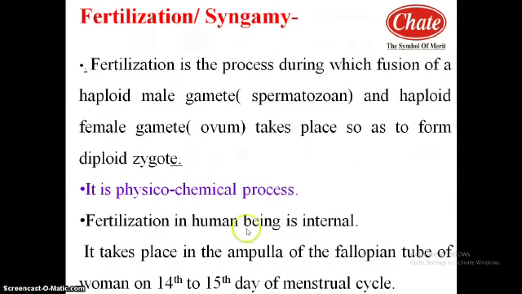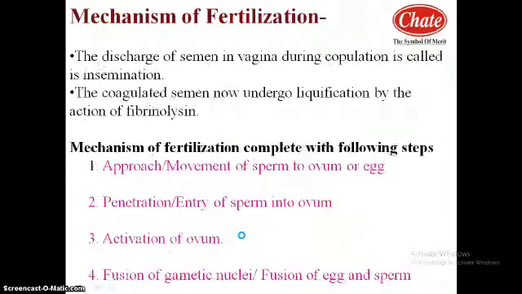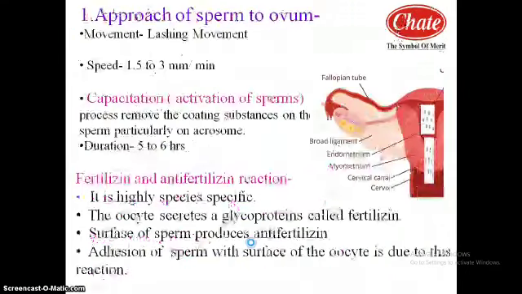The main idea of fertilization was cleared by the scientist Leeuwenhoek in 1682. In human beings, fertilization is internal, means it occurs in the ampulla of the fallopian tube of the woman on the 14th or 15th day of the menstrual cycle. Generally, this fertilization is a physico-chemical process, completed in four steps: first, approach or movement of sperm to ovum or egg; second, penetration or entry of sperm into ovum; third, activation of ovum; and fourth, fusion of gametic nuclei, or fusion of egg and sperm.